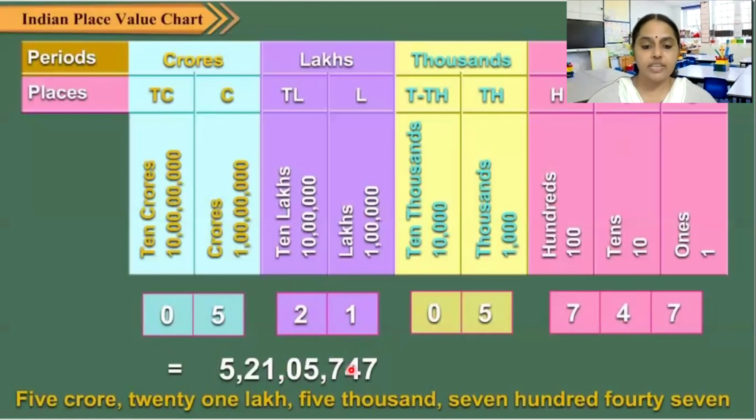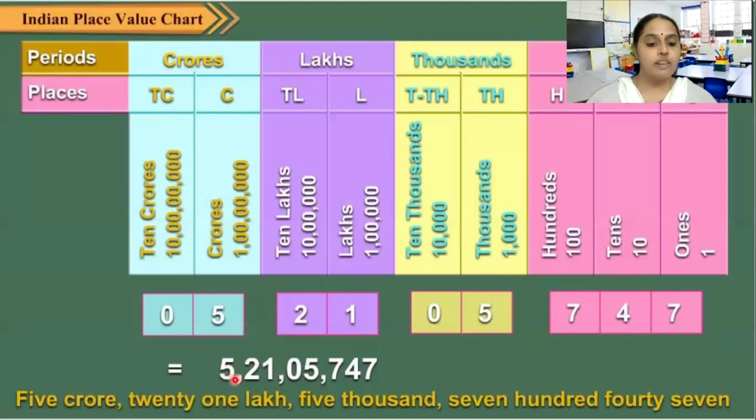52105747. You can write it together, but when you are putting a comma you should start only from ones. So 7 is in ones place, 4 is in tens place, again 7 is in hundreds place. After that, or before 7, you will put a comma. Then we have 1000 and 10,000. Then before 0 you will put a comma, and then lakh, 10 lakh, and then we have the crores group.